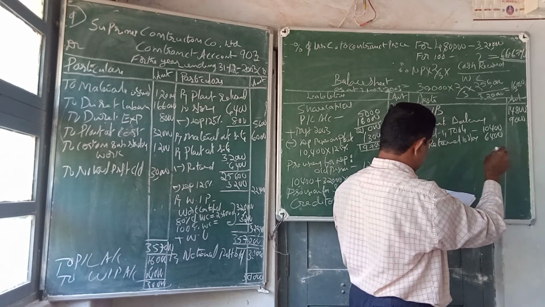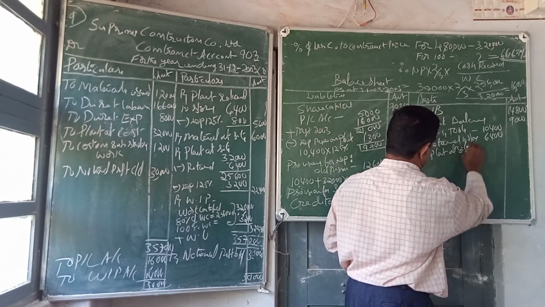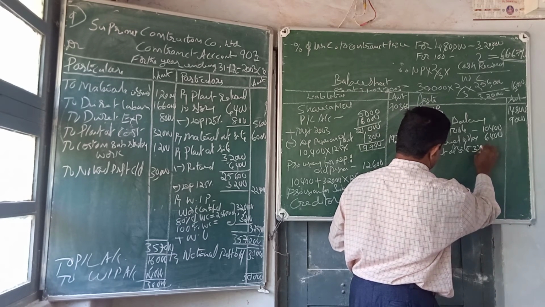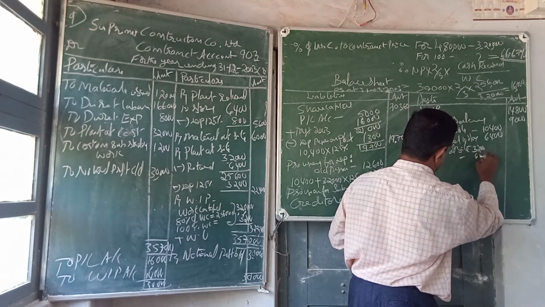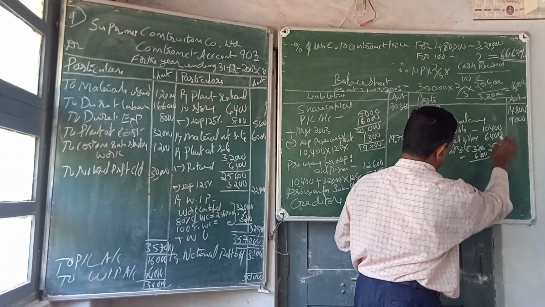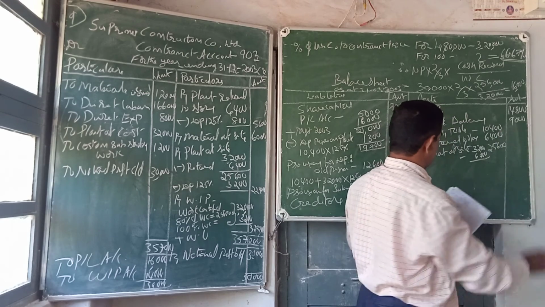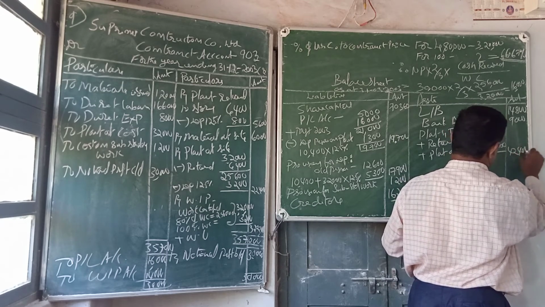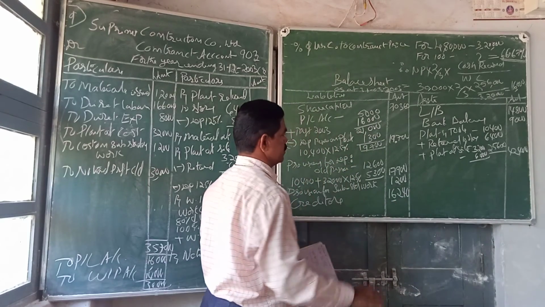Then plant at site, 32,000 minus 6,400 returned. So plant at site is 25,600. Now the total worth of plant is 42,400. So here we need not deduct the depreciation because depreciation provision is there.